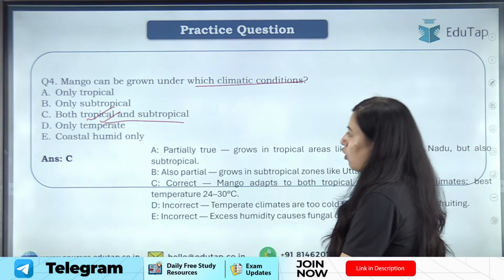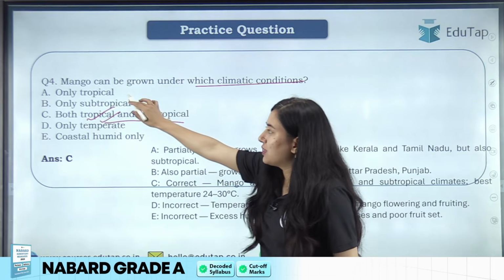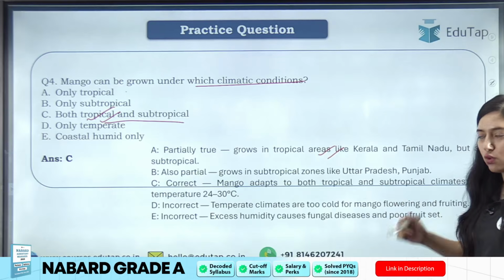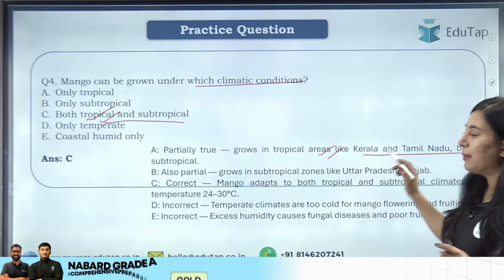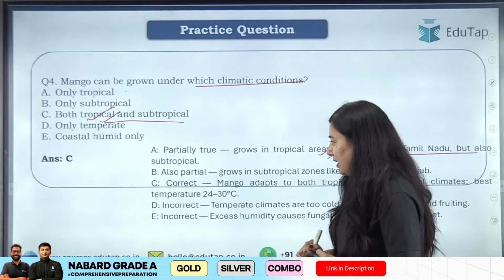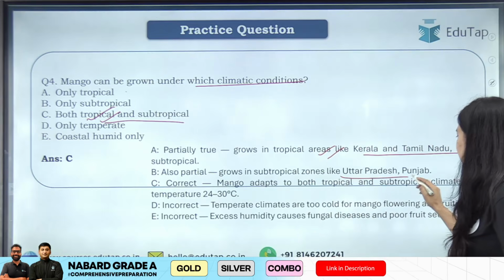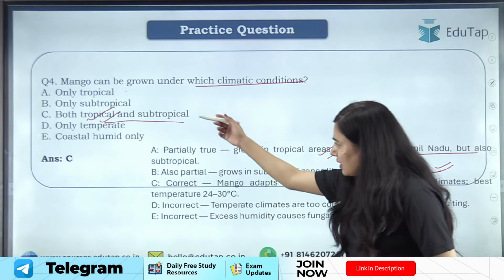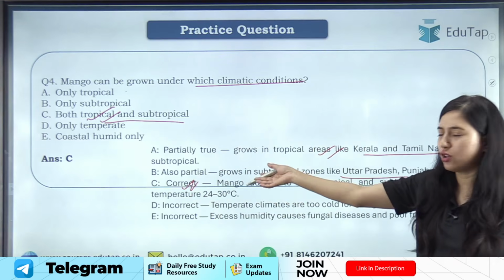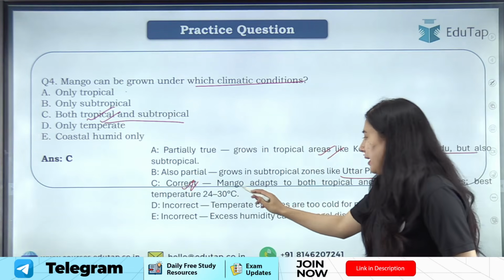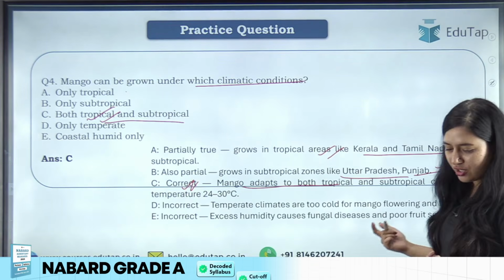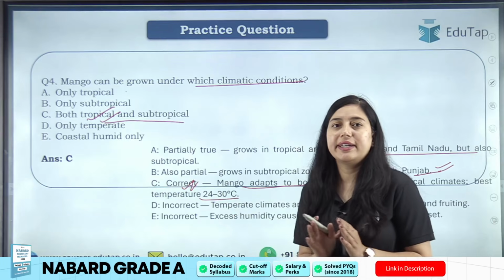And if I talk about all the options, see, the first option is tropical. It is partially true because in tropical areas yes it is grown, like Kerala, Tamil Nadu, but it is also grown in subtropical areas. ठीक है, like your उत्तर प्रदेश, पंजाब. ठीक है, यहाँ पे भी मैंगो ग्रो होता है. Then the third option was tropical, subtropical, which is correct because mango can adapt to both kinds of climatic conditions, be it tropical or subtropical, and the best temperature is around 24 to 30 degrees Celsius.